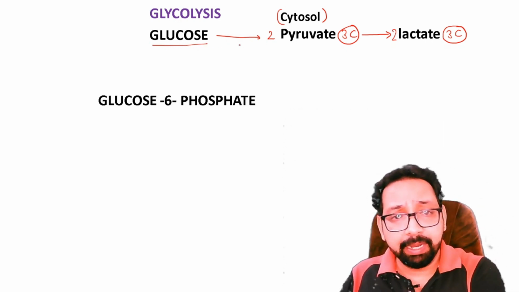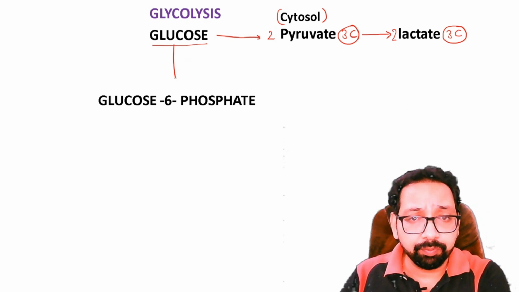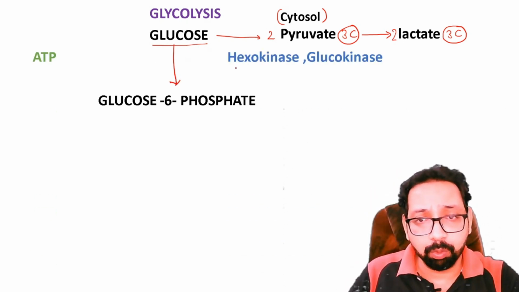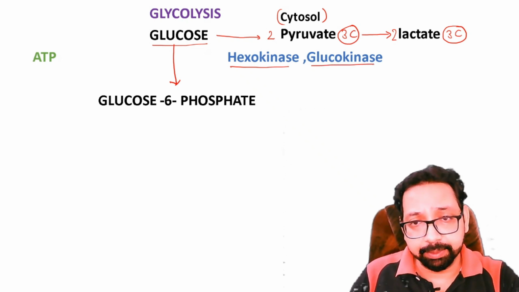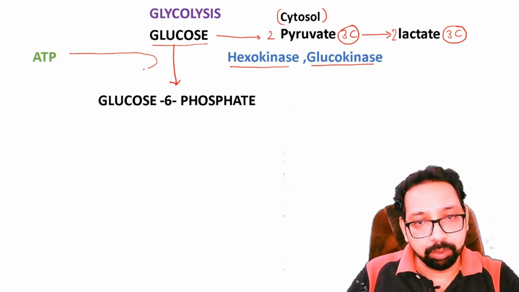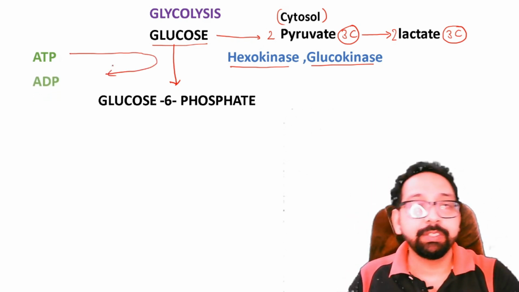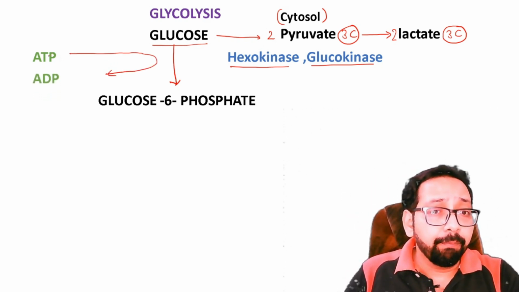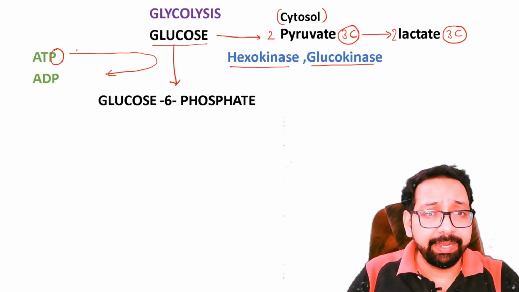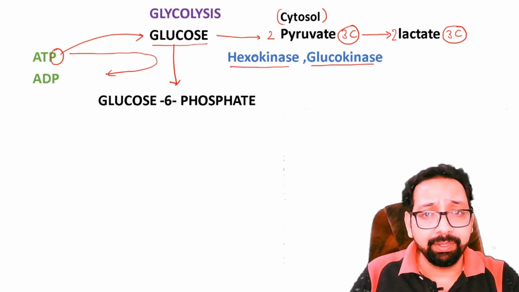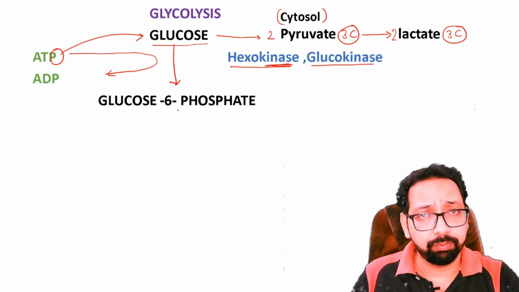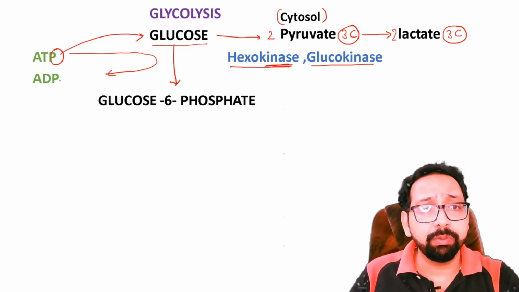Now, the first step is glucose to glucose 6 phosphate. This is an irreversible step. This is catalyzed by hexokinase or glucokinase. In this reaction, 1 ATP is used. You can say 1 ATP is used means one phosphate from ATP. ATP has 3 phosphates. One phosphate from ATP is transferred to glucose with the help of hexokinase, and this glucose is converted to glucose 6 phosphate and ATP is converted to ADP.